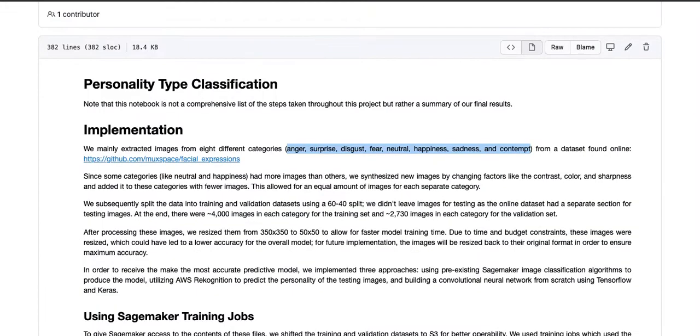Here's the main document, I guess, that I'll use to go over our entire project and what it's going to entail. So we mainly extracted images from 8 different categories, like I discussed before, from a dataset that we found online. And let me just quickly open it up to show you how it is.